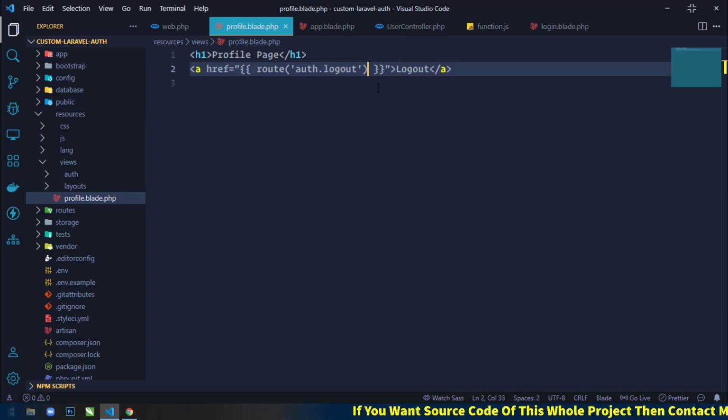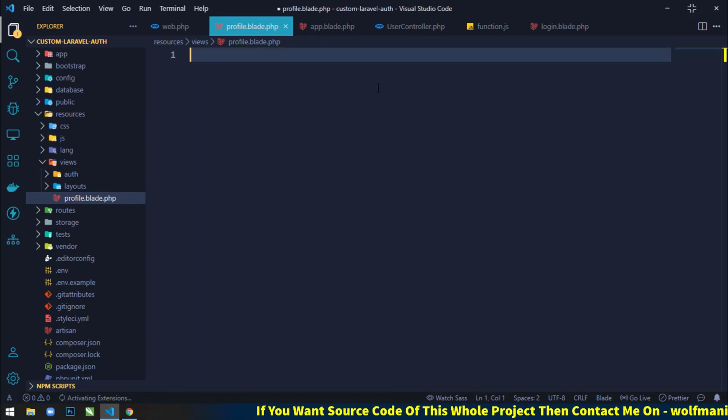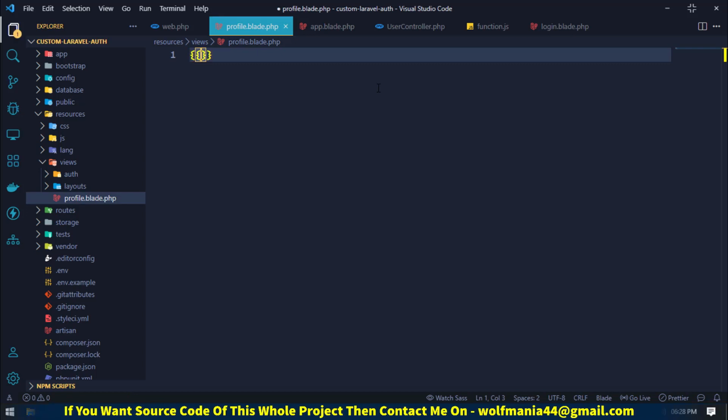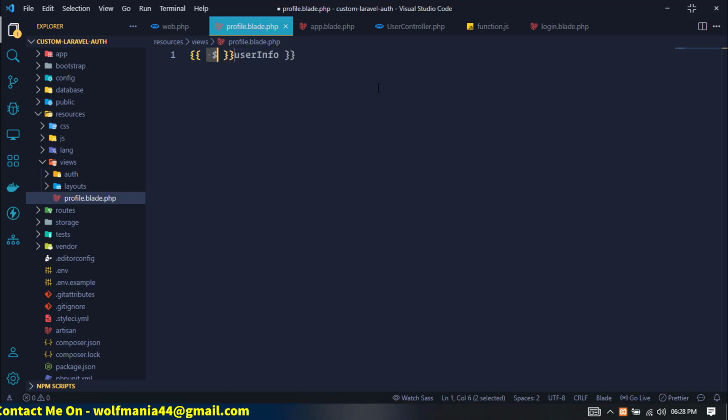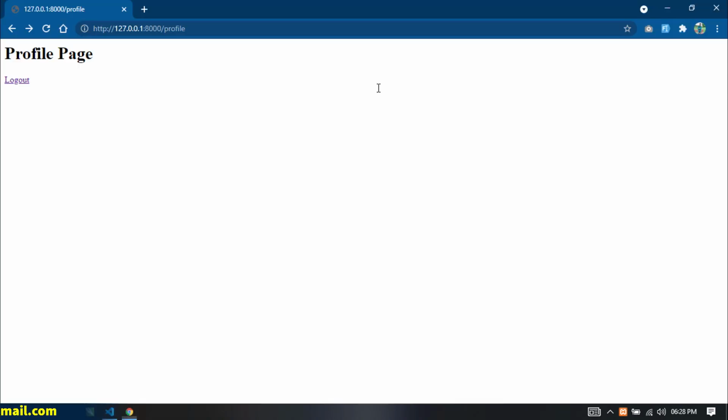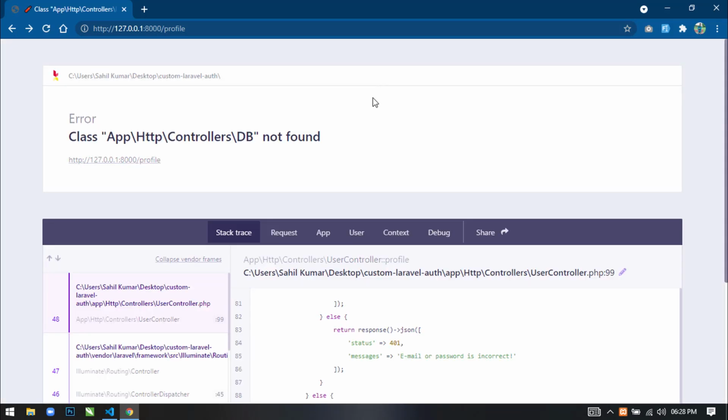Now if you go to the profile.blade.php file, just remove all the things from here. Okay, and here let me just print the user info. Okay, sorry, userInfo. Save this and come here and refresh and just wait.